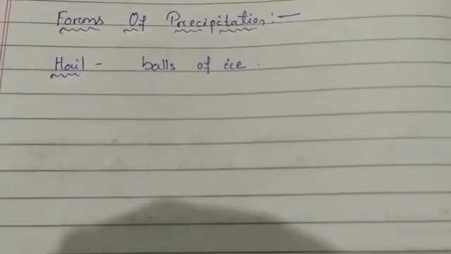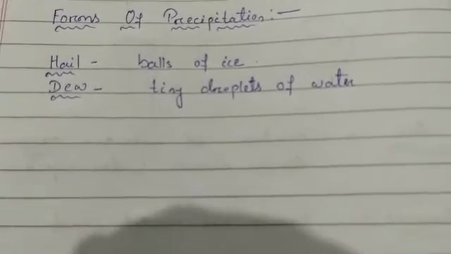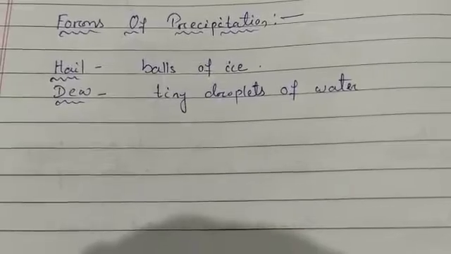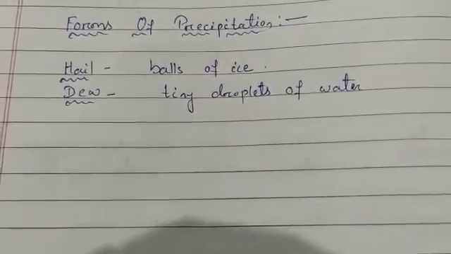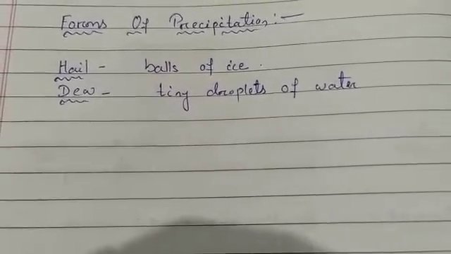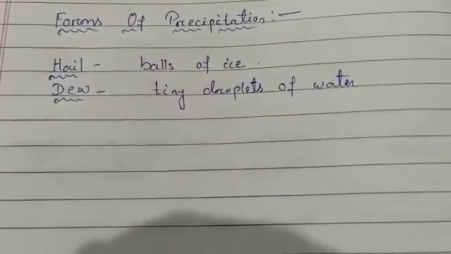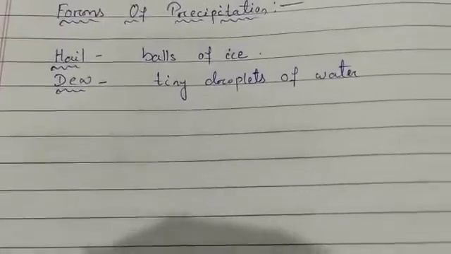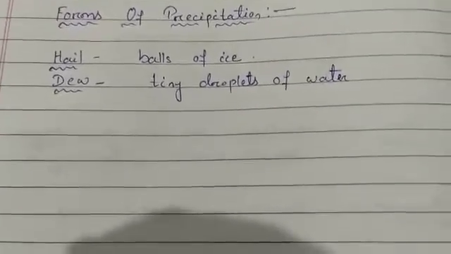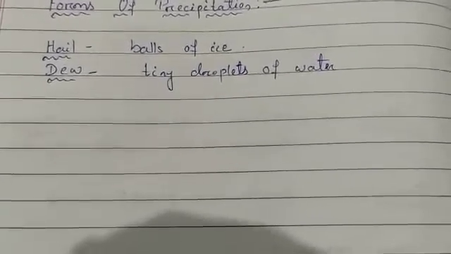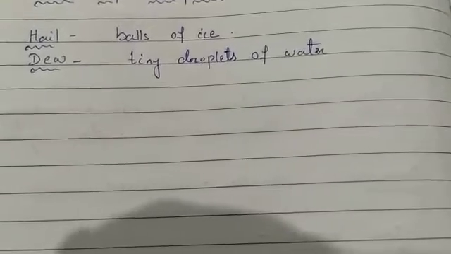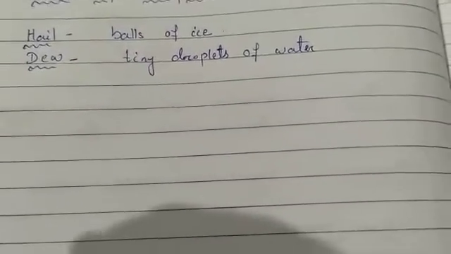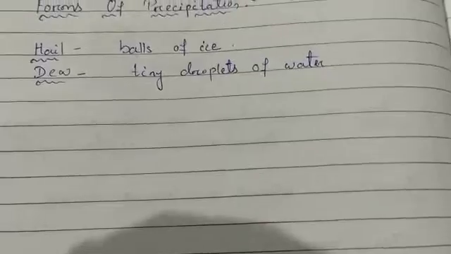Next form is dew. Dew is tiny droplets of water. Sometimes we have seen tiny droplets of water present on the leaves and petals of flowers. Early in the morning you might have seen droplets of water on the grasses. Actually the nights are colder than the days. So during nights, water vapor in the air condenses into tiny drops on the ground, on plants, on window panes, on grasses, and these are called dew drops.